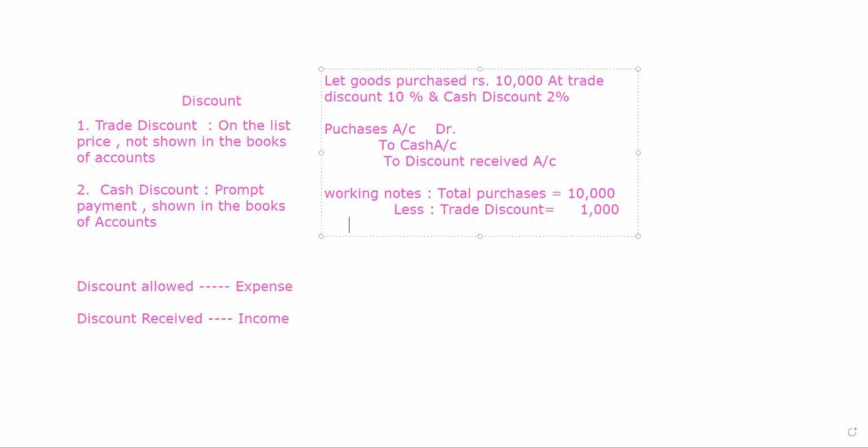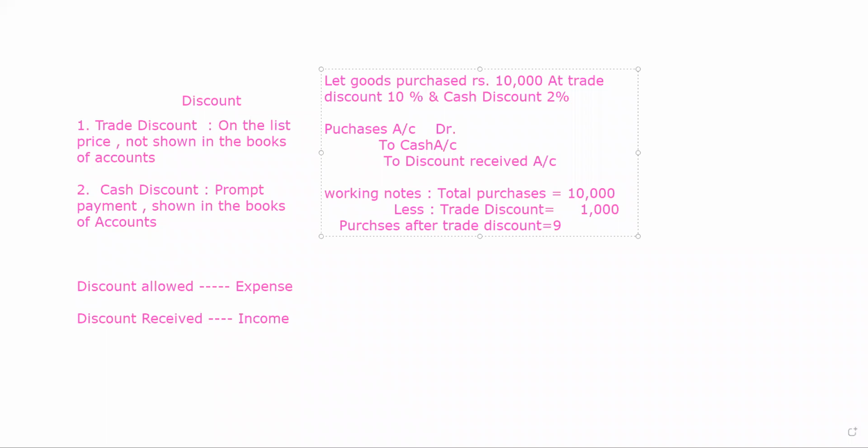Now net purchases, or you can say purchases after trade discount, it will be 10,000 minus 1,000.